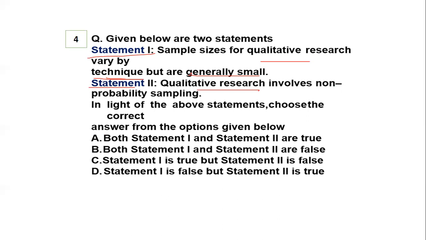Statement one: the sample size of qualitative research varies by technique but is generally small. Statement two: qualitative research involves non-probability sampling. So which stands correct? Yes, answer A: the sample size of qualitative research no doubt varies, and at the same time it involves non-probability sampling. So both statement one and statement two are true.